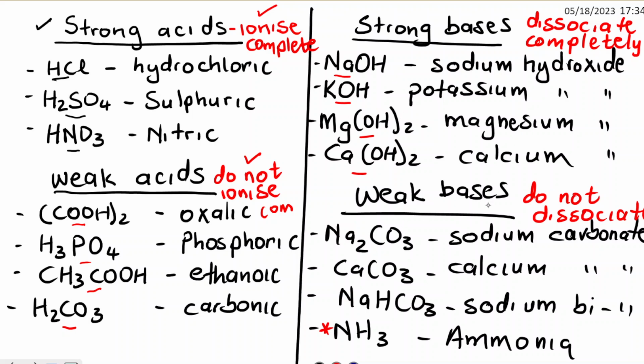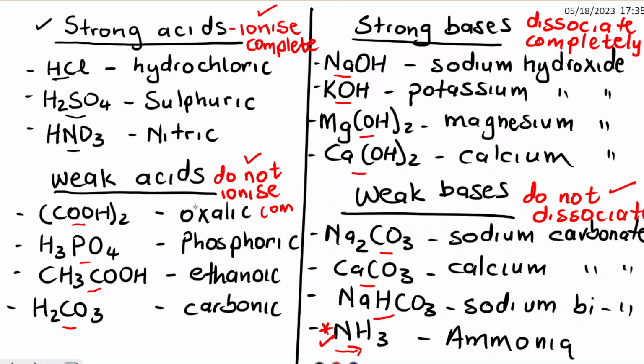Now let's look at your weak bases. They are called weak bases because they do not dissociate completely in a solution. For example, sodium carbonate, calcium carbonate, sodium bicarbonate, and ammonia. Now I put a star here. Ammonia does not dissociate in a solution. Unfortunately, it ionizes, but it is also listed among the weak bases.